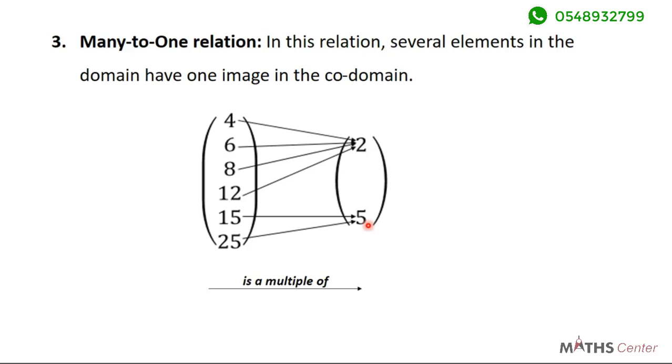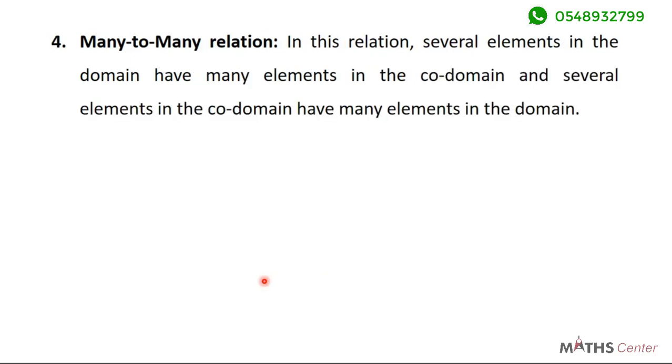Somebody can also say the relation is greater than, because when you come here, you can see that 4, 6, 8, and 12 are greater than 2. 15 and 25 are also greater than 5. So here we choose to go with is a multiple of, because it gives a better description of the relation that we have here. Let's look at the last type of relation that we are going to consider.